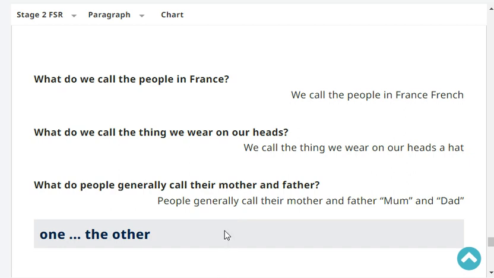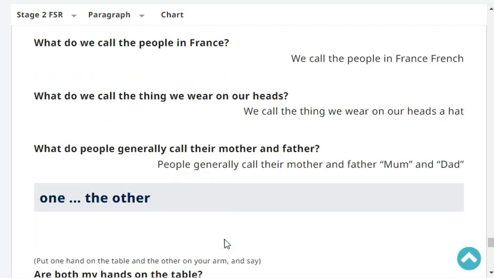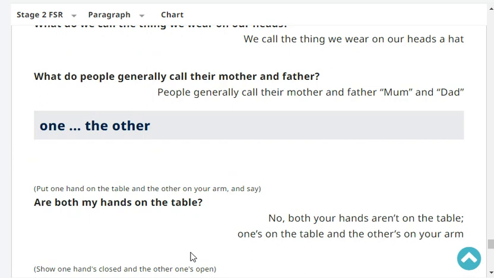Very good. What do people generally call their mother and father? People generally call their mother and father mom and dad. Very good.